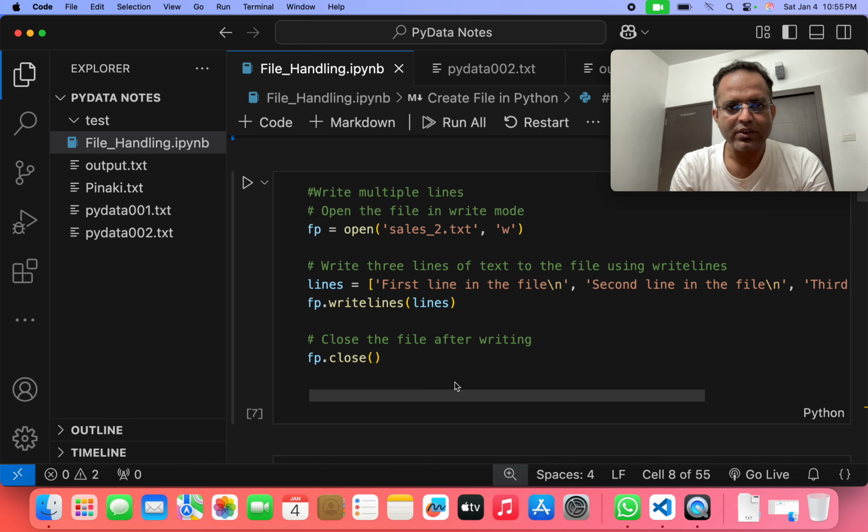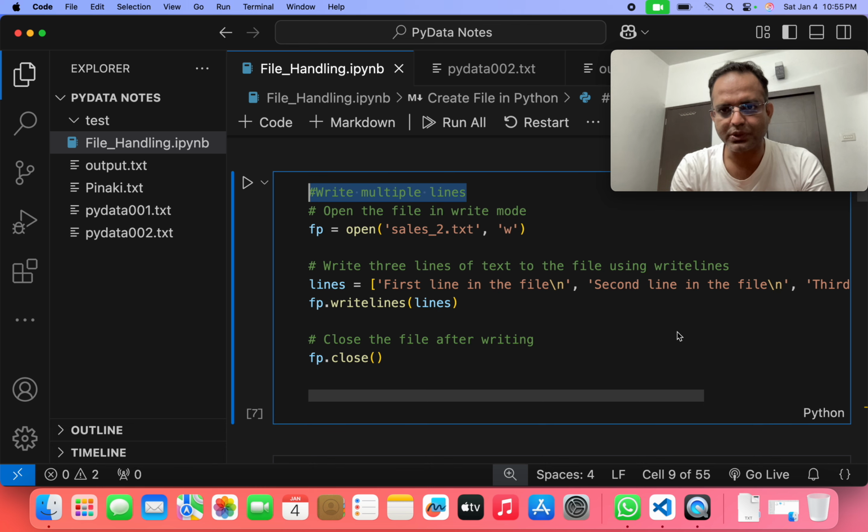Now, how can we write multiple lines? Multiple lines means we want to write, suppose, 10 lines, 20 lines, 30 lines, as many as we want in the file. In that case, remember guys, we have to open that file in write mode. In read mode, you cannot write or edit anything.